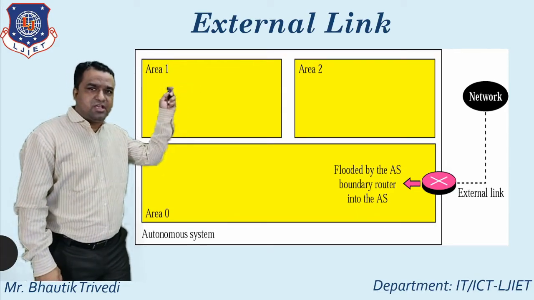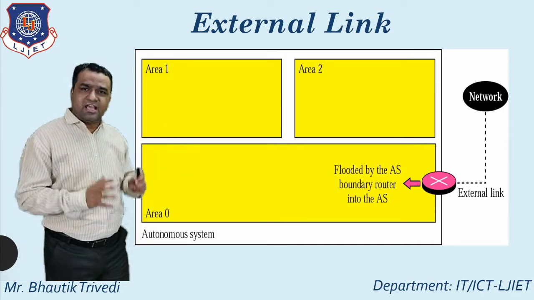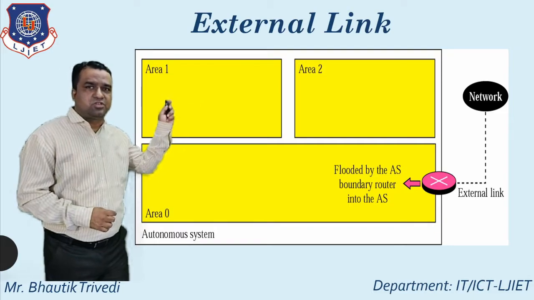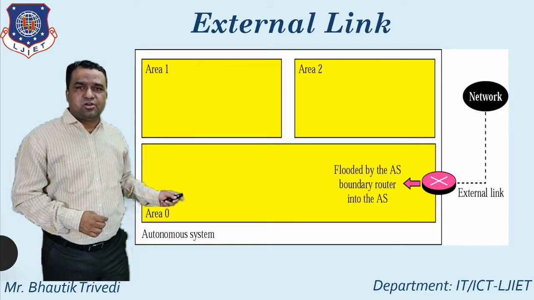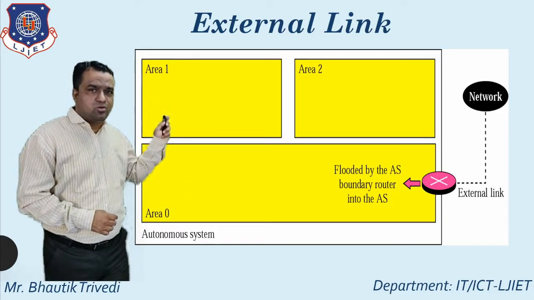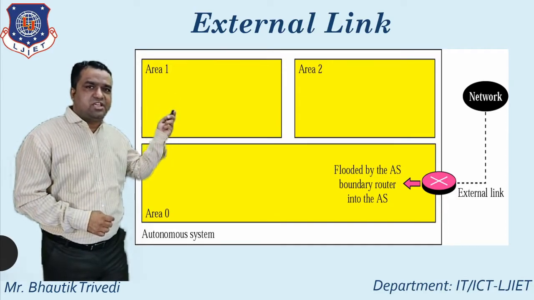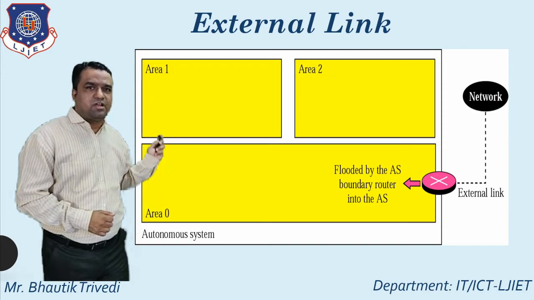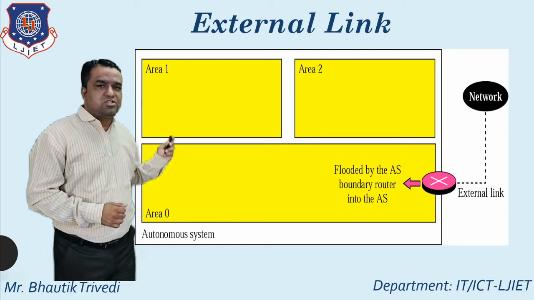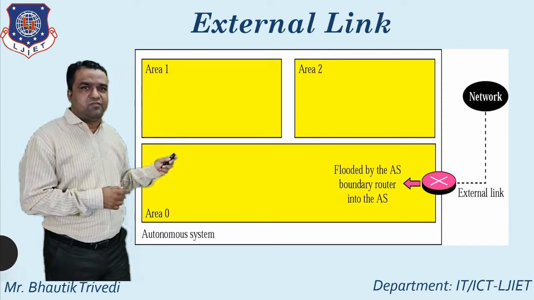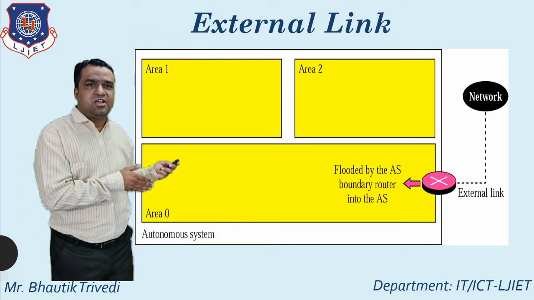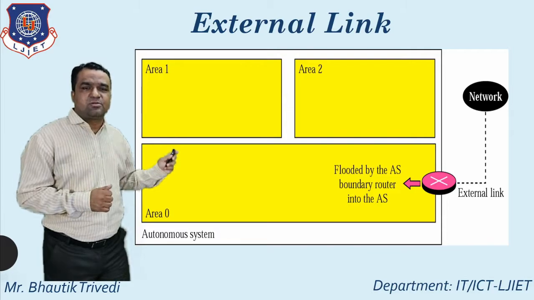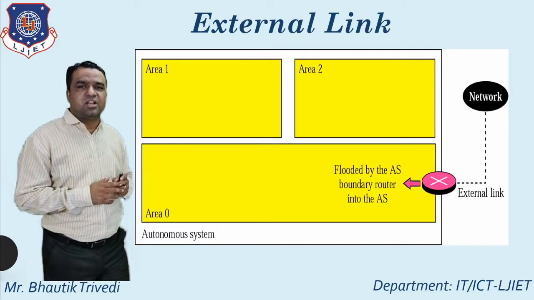So area 1, area 2 and area 0. Again I repeat the statement: one autonomous system is divided into 3 areas, area 0, area 1, area 2. Outside the autonomous system, one network is there. Here I put one AS boundary router that is generally used for flooding the information from outside the autonomous system to inside the area. So that's why we use the concept of external link.